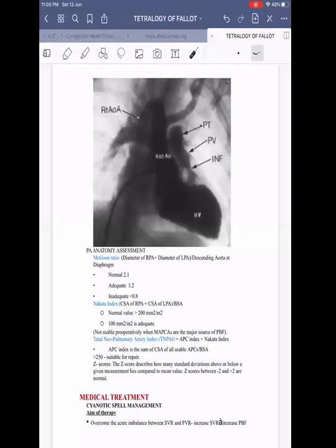The reason why it should not be said is because it is given in Hutchison that the word is generally used for semilunar valves and for the root. You should not use it for the subvalvular. That is why it is better to just say crescendo, decrescendo, mid-systolic murmur. At least that was the classic teaching in CMC also, that you cannot use ejection for subvalvular, because if you have a subaortic membrane, you say mid-systolic rather than ejection systolic. And peaking also cannot be described, no? Generally it is mid-systolic.